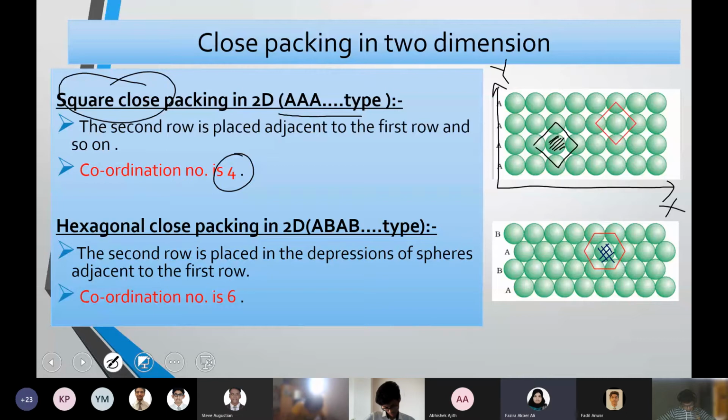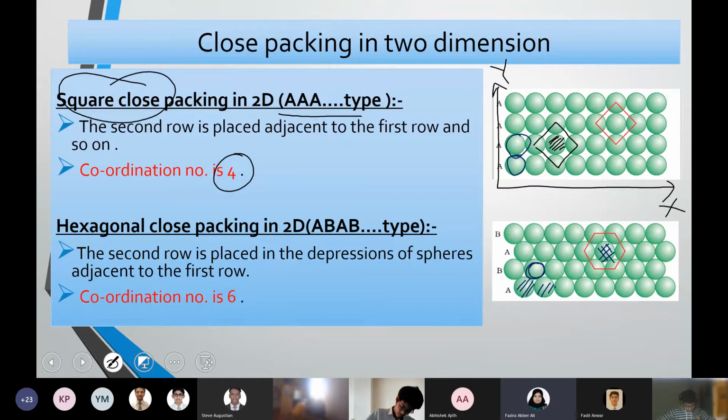As you might have seen, the two A's are there, and in the depression of the two A's, the B is placed. So if you look at the arrangement, it's not just A and on top of that another A, as in the first case, where one was arranged just above the other.